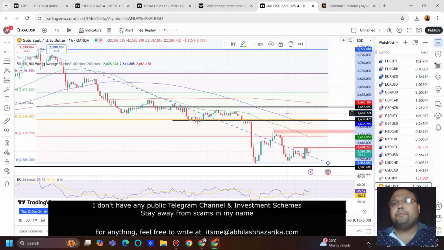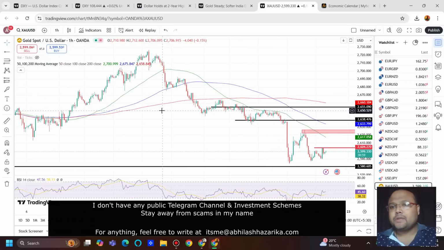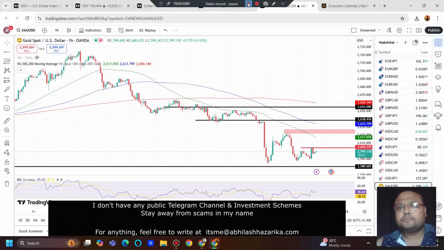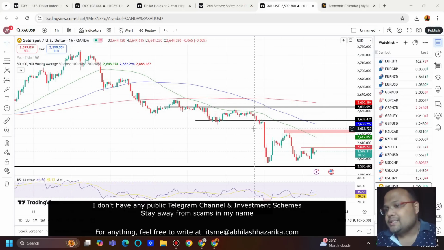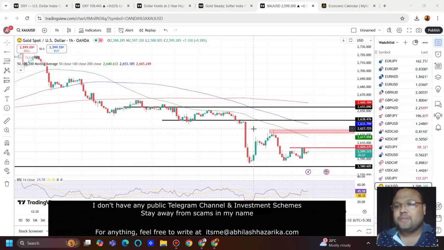In case of a big surprise, if the market starts showing some good moves, I think we can get good selling opportunities around these two levels. 2650 to 2655 is a better and stronger level for a sell position, and 2638 is also a good level for a sell position as a day trader. But the problem is that the market is slow right now, so the chances of the market going to 2638 or 2655 are a little less.